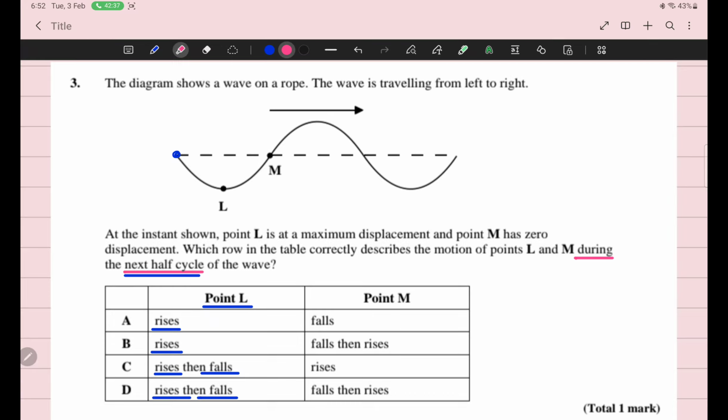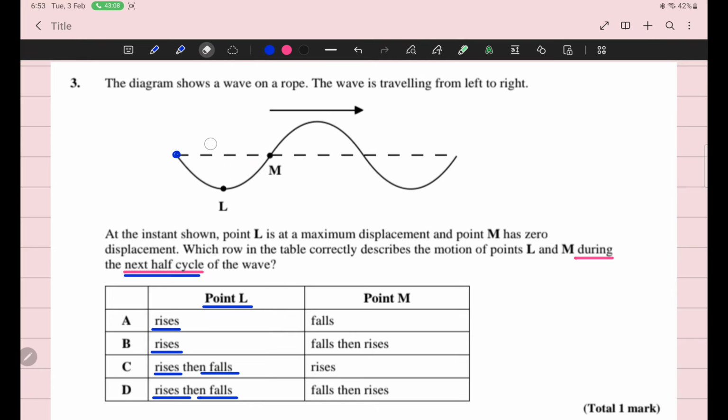Ji Zainab beta, what do you suggest for L for next half cycle? Rise then fall. Ya Allah. Zainab, you are wrong. For next half cycle, sir, this is half cycle. This is one complete cycle. Just rise. Only rise. This is one complete cycle.